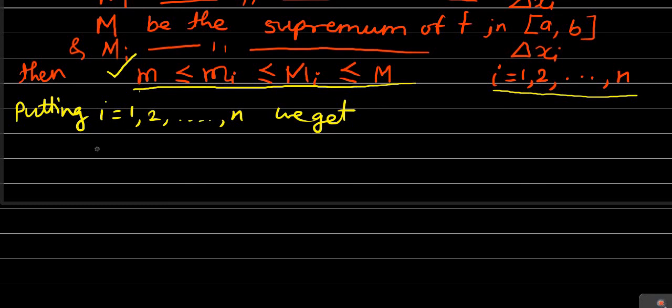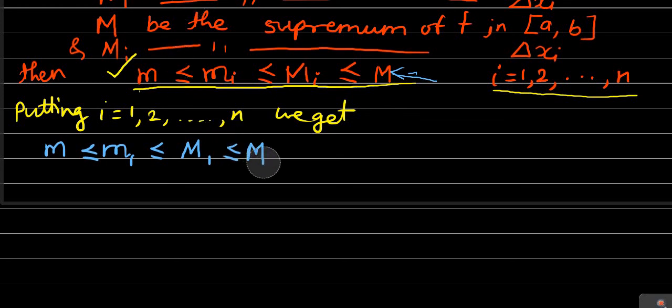So if we put i equal to 1 first of all, then we will get small m is less than or equal to m1, which is less than or equal to capital M1, which is less than or equal to capital M. This is the first relationship. So putting i equal to 1, we get this. Now, instead of putting i equal to 1 to n directly, first of all, we'll multiply this relationship throughout by delta xi and see what we'll get.